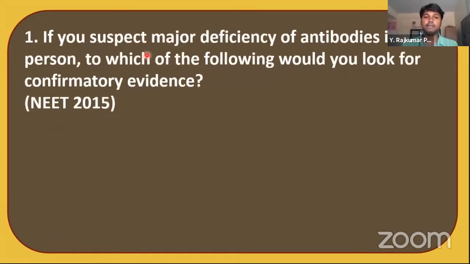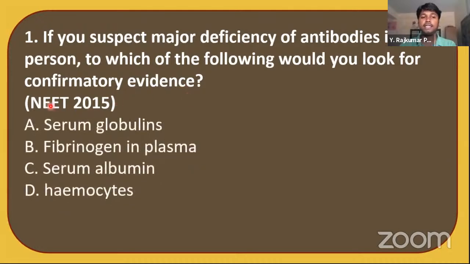If you suspect major deficiencies of antibodies in a person, to which of the following would you look for confirmatory evidence? It was asked in NEET 2015. Option A, serum globulins. B, fibrinogen in plasma. C, serum albumin. D, hemocytes. What is the answer? Can you guess the answer?